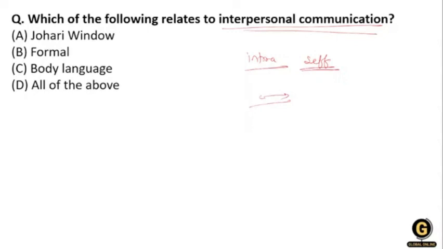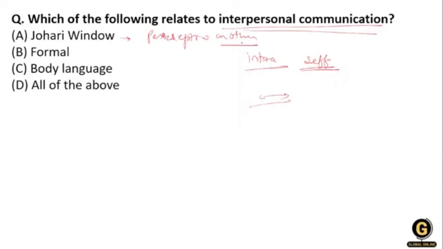First, the Johari window model is used to enhance individual perception of others. Formal, you know that, and body language, you know that.